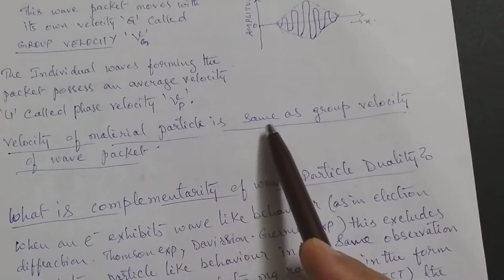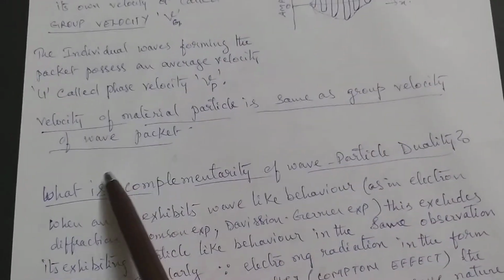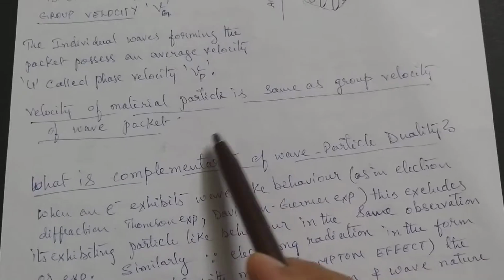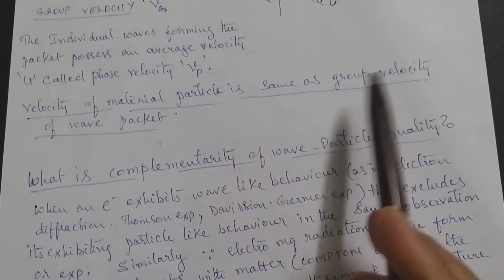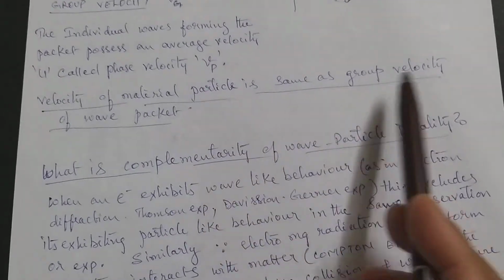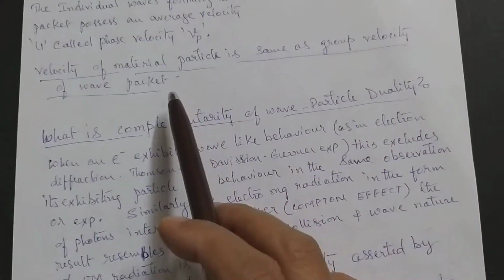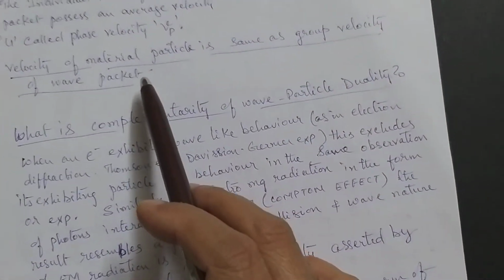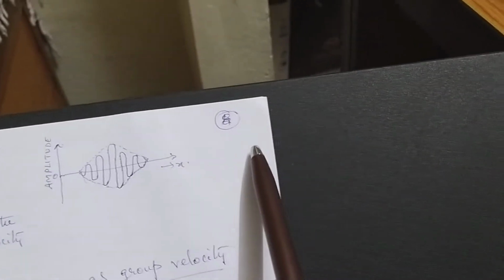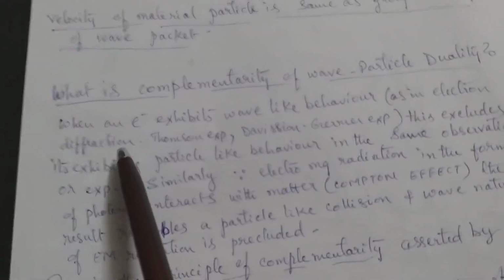Velocity of material particle is same as group velocity, which I will prove later for you mathematically, with physical equations and theories also we can get it. So remember that it is the group velocity that is the actual velocity of the particle as this group moves forward like this with the velocity of the particle. That is what we mean.